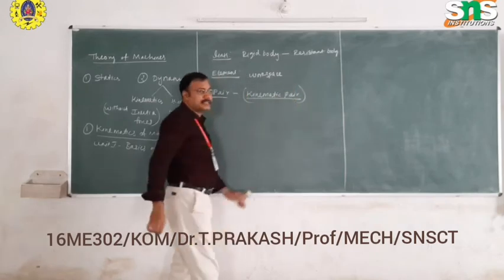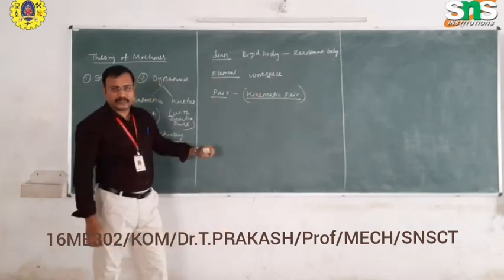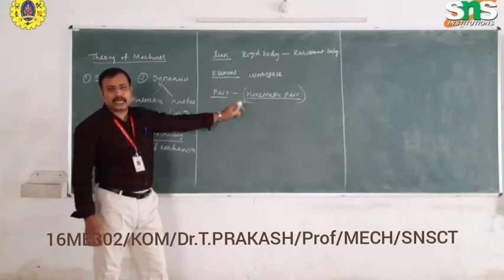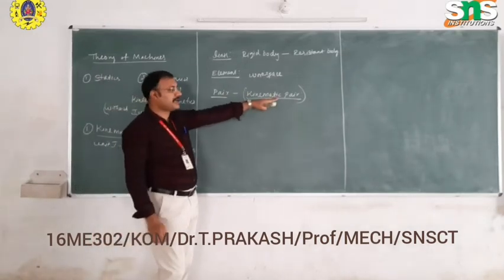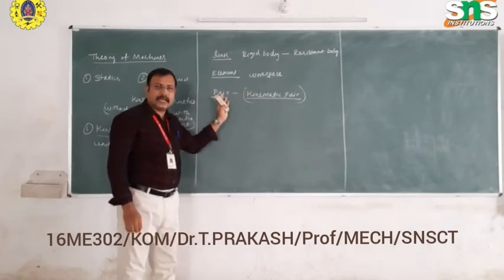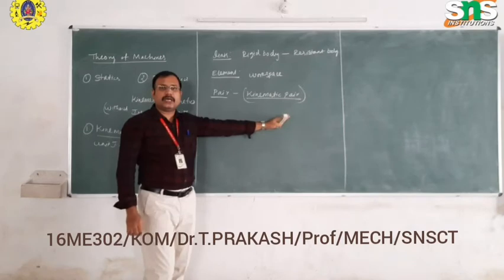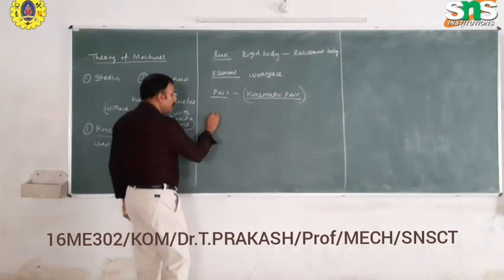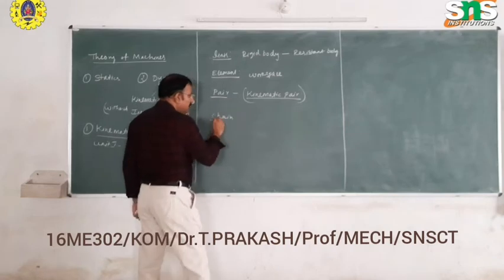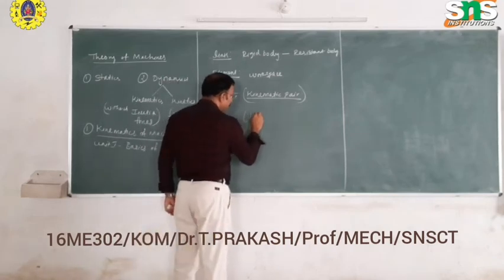The kinematic pair is defined as a mechanism where there is a relative motion between one link and another link. Then coming to chain. You can also call the chain a kinematic chain.